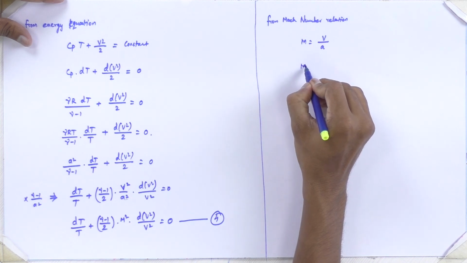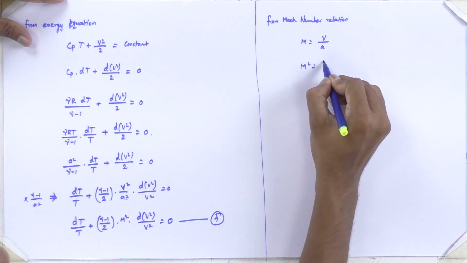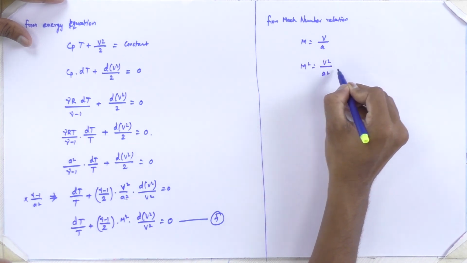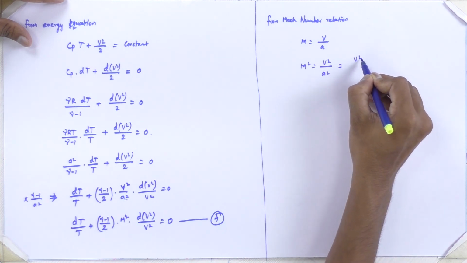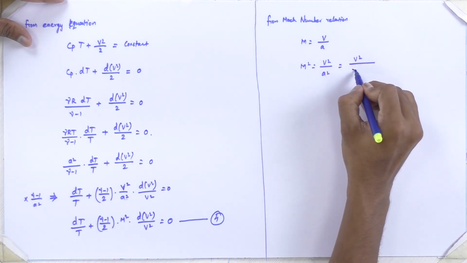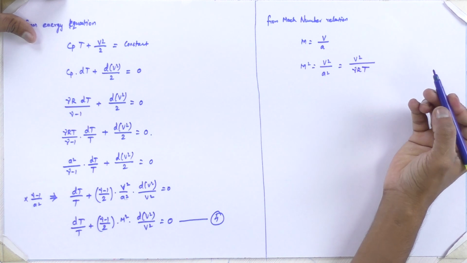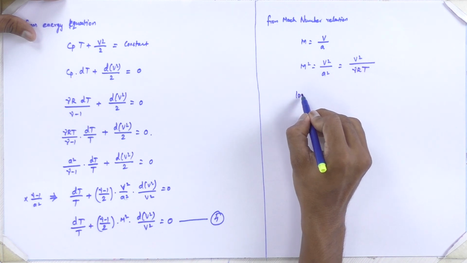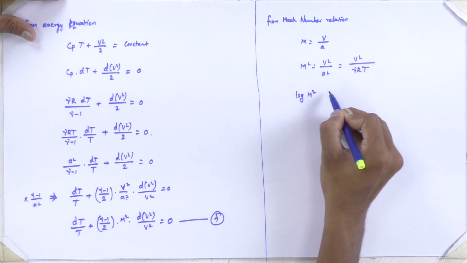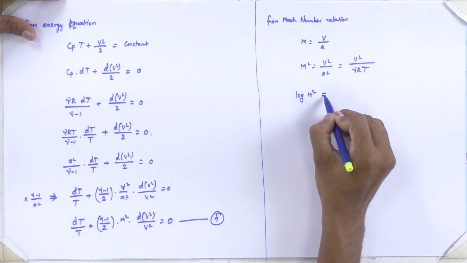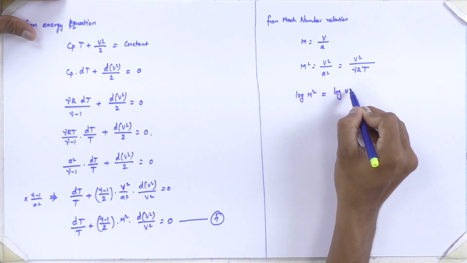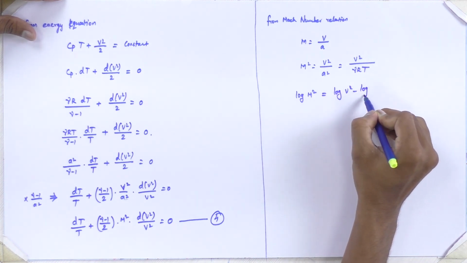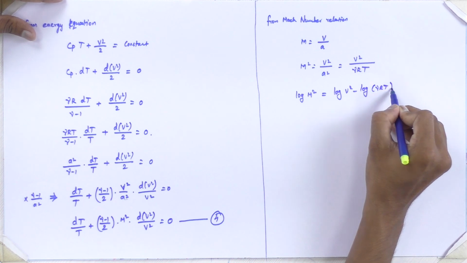If we square, we will get M square is equal to v square divided by a square, which is v square divided by gamma R T. If we take the logarithm, we will get log of M square is equal to log of v square minus log of gamma R T.